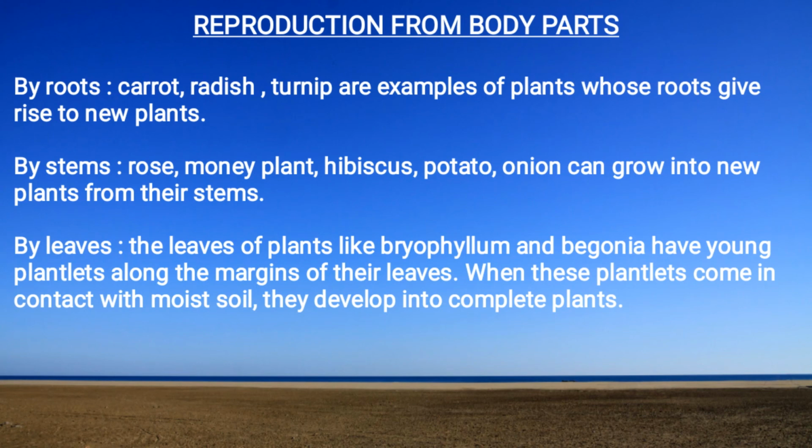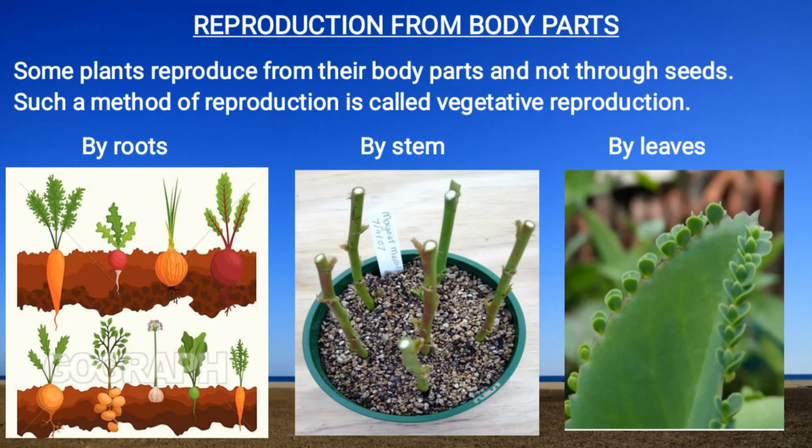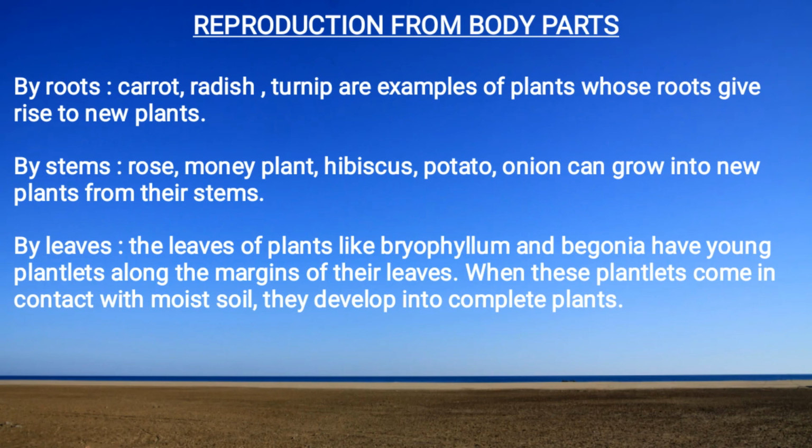By leaves. Some plants reproduce by their leaves. For example, bryophyllum and begonia. They have young plantlets along the margins of their leaves. When these plantlets come in contact with moist soil, roots come and they develop into complete plants.